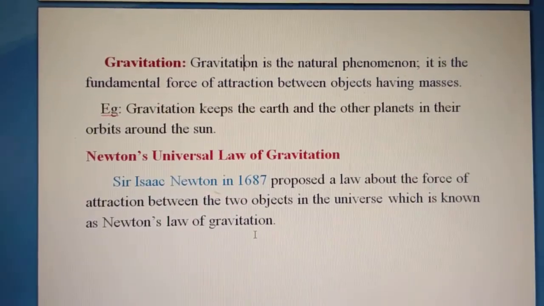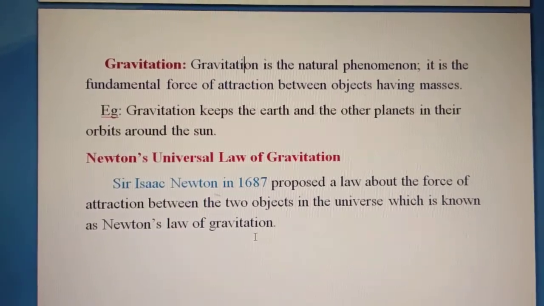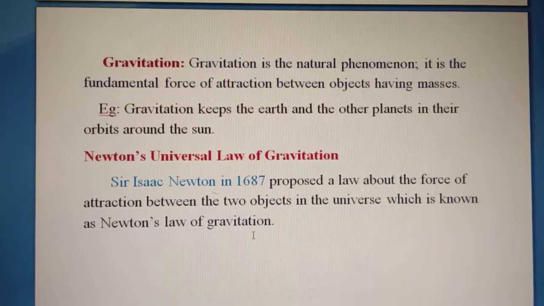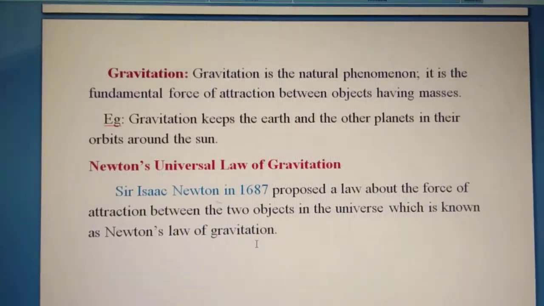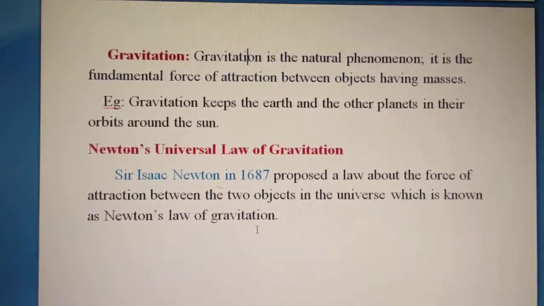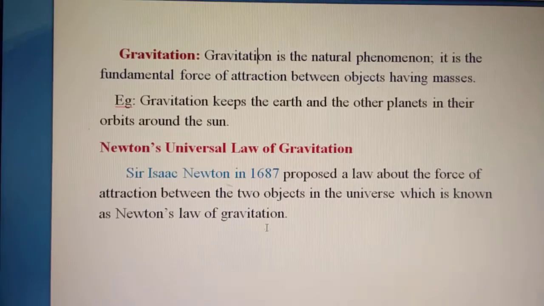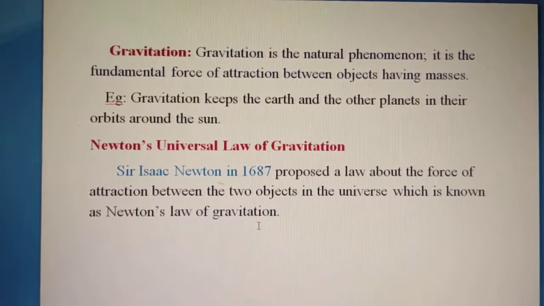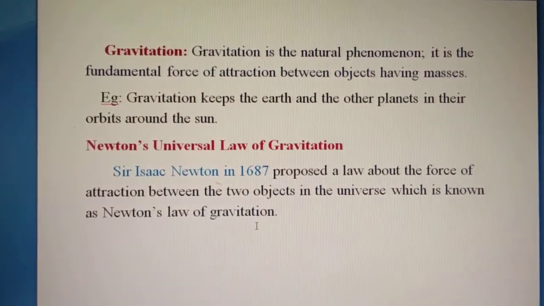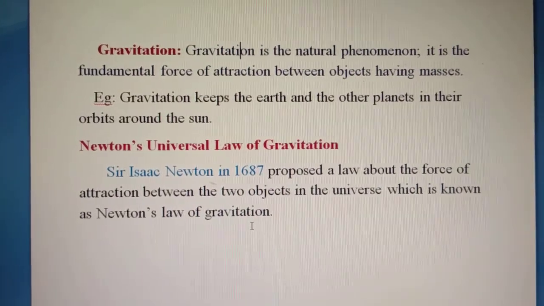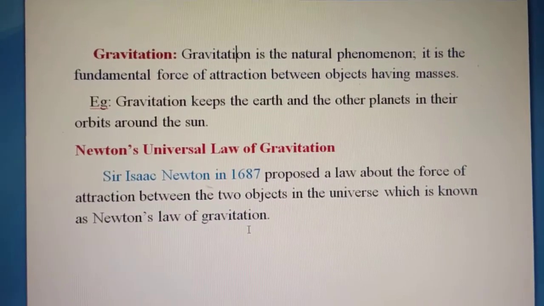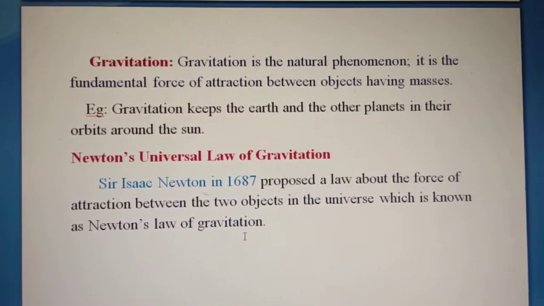There are so many examples like this: the gravitation between the Earth and the Moon, and the Earth and the Sun. Each and every object in the universe, that is what we term gravitation.